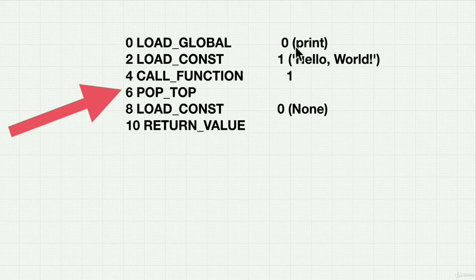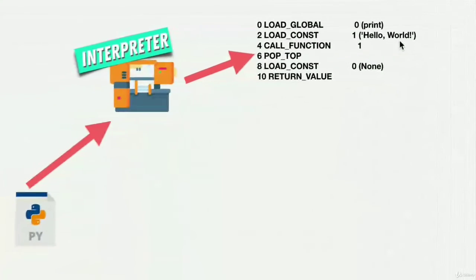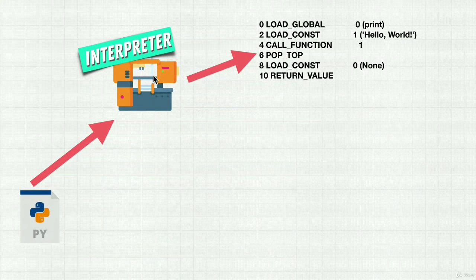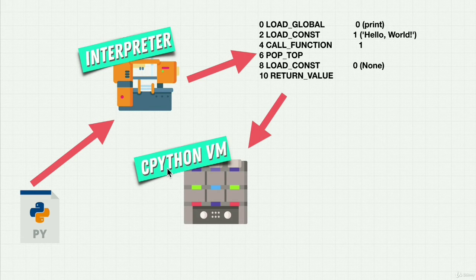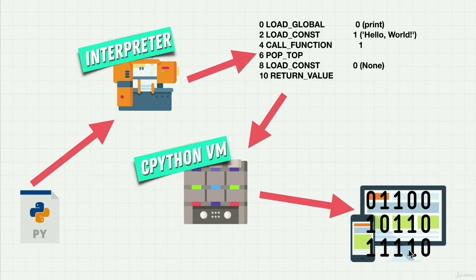Now, this might look like gibberish to you, and even I don't know bytecode. This looks pretty confusing, just for printing hello world to the screen. Well, the interpreter does that automatically for us. We don't see it. It's behind the scenes. Once it creates bytecode that is closer to machine code, it then uses the CPython virtual machine, again, just something that runs this code, and then this code gets run on our machine.